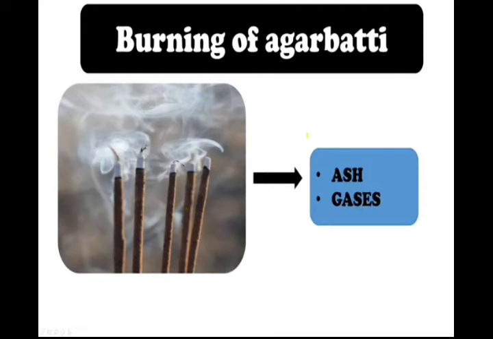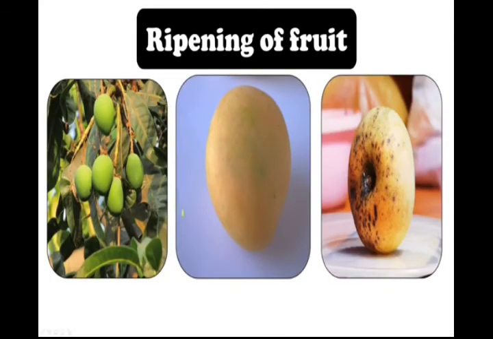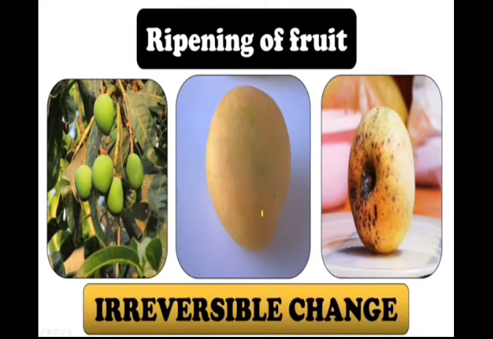And burning of agarbatti, ash and gases are produced and the size is shortened. You get a new product once you burn any substance because it is an irreversible change. It cannot go back. Ripening of fruit. Look here at the 3 stages of fruit. This is the first stage, this is the second stage, and finally it is the final stage. It is an irreversible change.